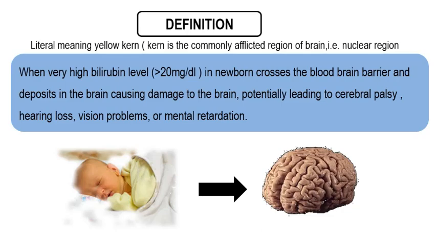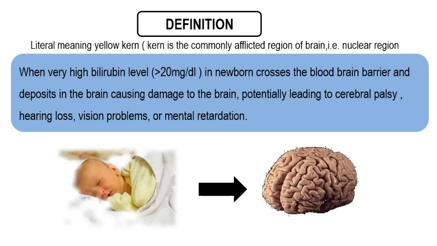So first of all, you should know the literal meaning of kernicterus. Kernicterus is made up of two words, first is kern and second is icterus. Kern means nucleus, and here it is the commonly afflicted region of the brain, that is the nuclear region, and icterus is the yellowish discoloration. So whenever there is yellowish discoloration of the nuclear region of the brain, it is termed as kernicterus.